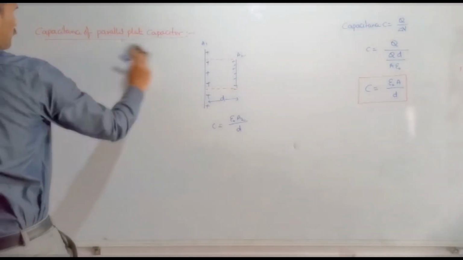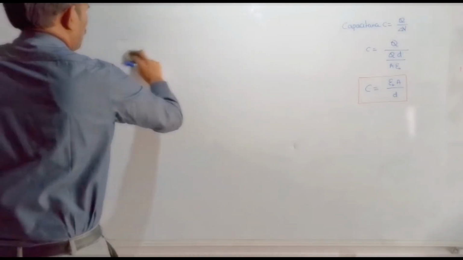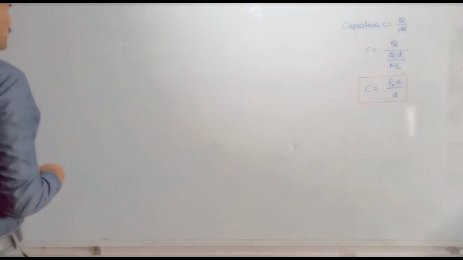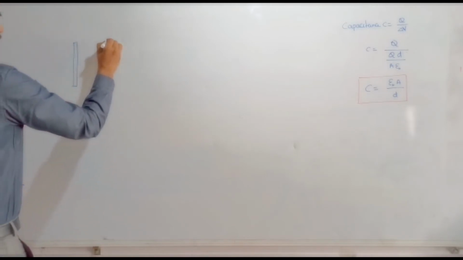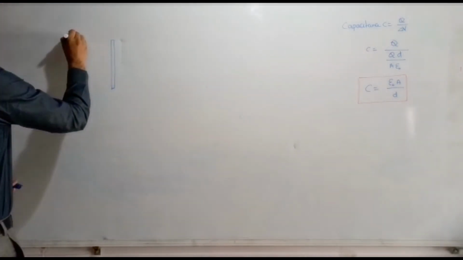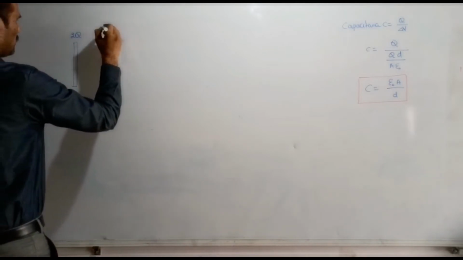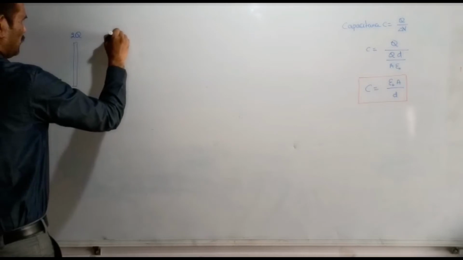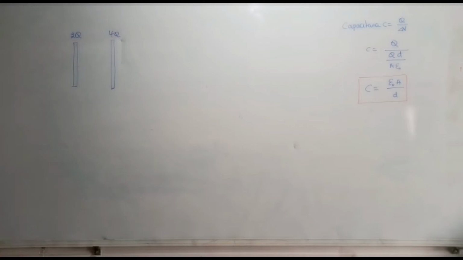Like suppose here these plates are having these charges like this, right? Suppose this is 2Q and this is 4Q. The charges on the plates are given like that. Then we need to find the charge on the capacitor, right? And so then for this we need to calculate this charge distribution here.